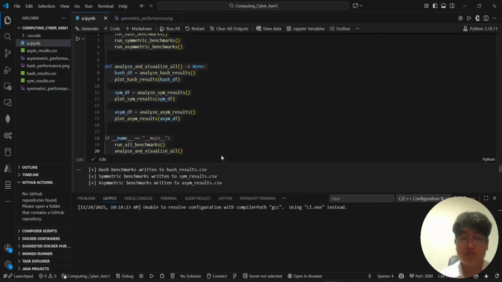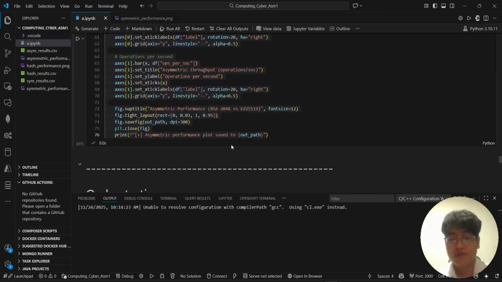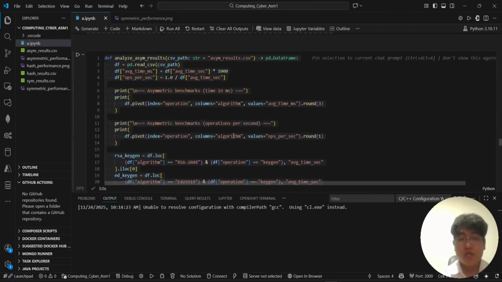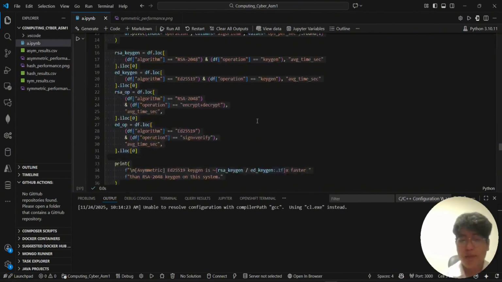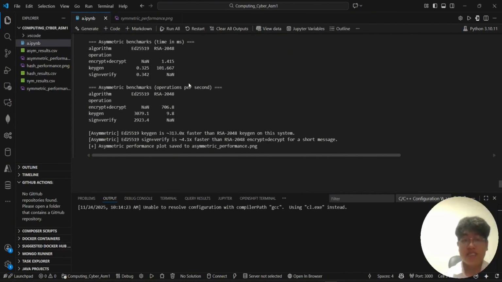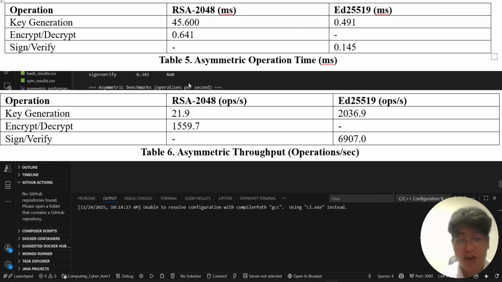Here are the digital signatures. The most dramatic difference appears in the digital signature algorithms, which authenticate the user and enable key exchange. So what should happen when I generate the cryptographic key? RSA key generation takes about 45 milliseconds, while Ed25519 completes in under half a millisecond.